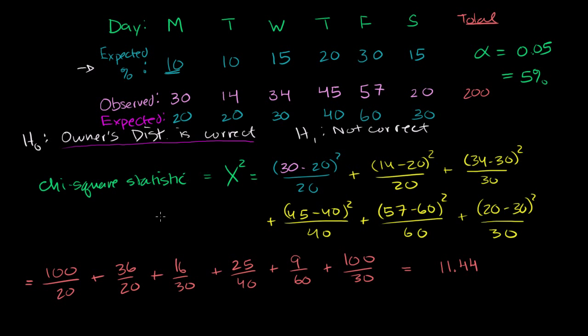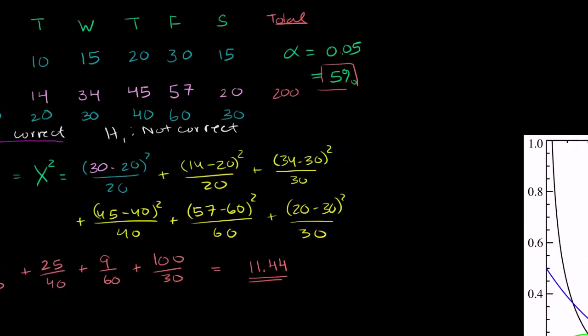Sometimes you'll have it written as chi-square, but this statistic is going to have approximately a chi-square distribution. If we assume that, what is the probability of getting a result at least this extreme? Or another way to say it: is this a more extreme result than the critical chi-square value, where there's a 5% chance of getting a result that extreme? Let's figure out the critical chi-square value, and if this is more extreme than that, then we will reject our null hypothesis.